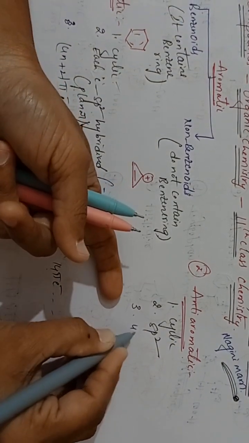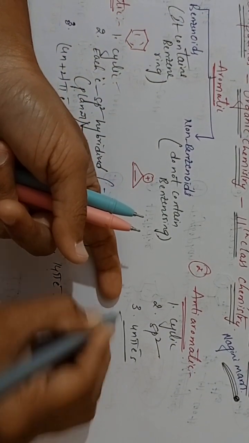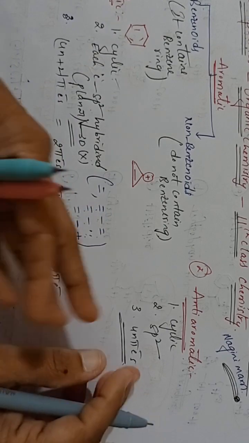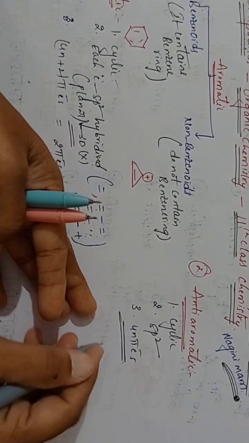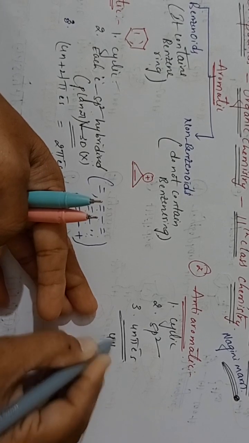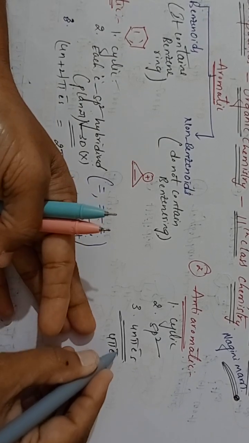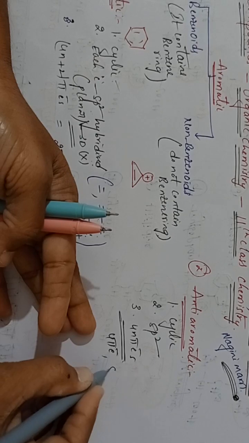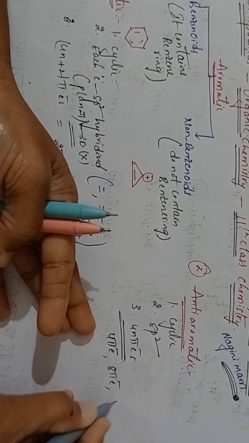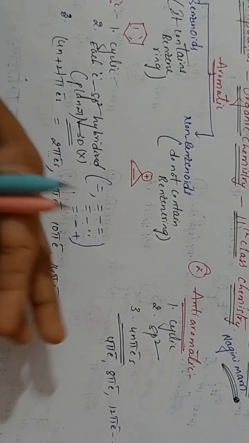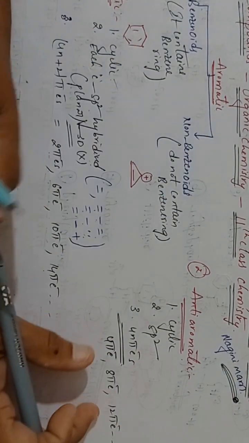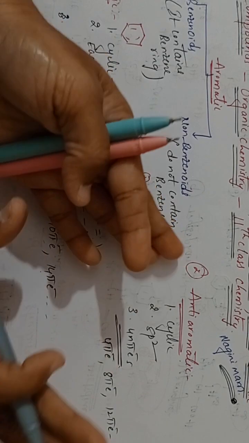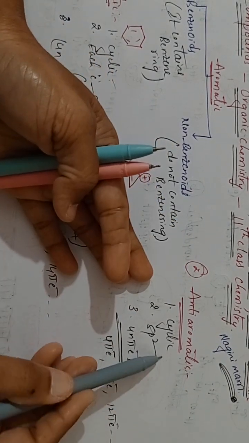This is 4n pi electrons rule. Understanding? It should satisfy 4n pi electrons rule. So here you don't need to use this formula, students. Just remember the number of electrons: 4 pi electrons, next plus 4, 8 pi electrons, plus 4, 12 pi electrons and so on. If these numbers of electrons are there in the given compound, that is anti-aromatic. Are you following? So just remember, students, these three conditions: cyclic, sp2 and 4n pi electrons.